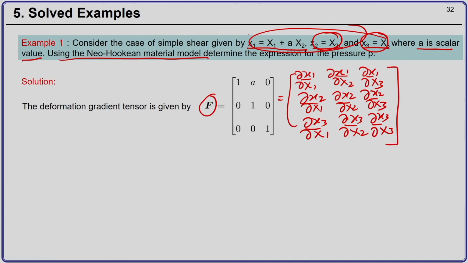And you have been given small x1, x2, x3, the spatial coordinates, in terms of the material coordinates X1, X2, X3.